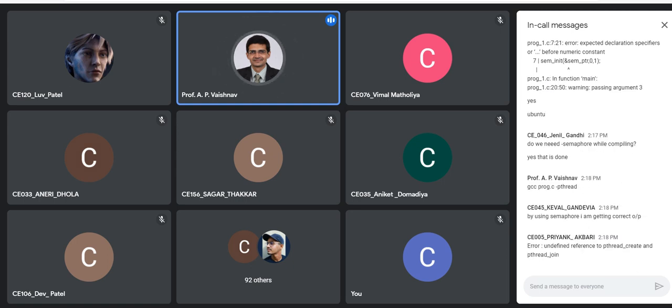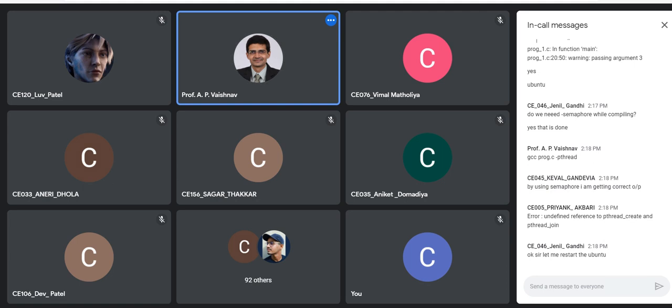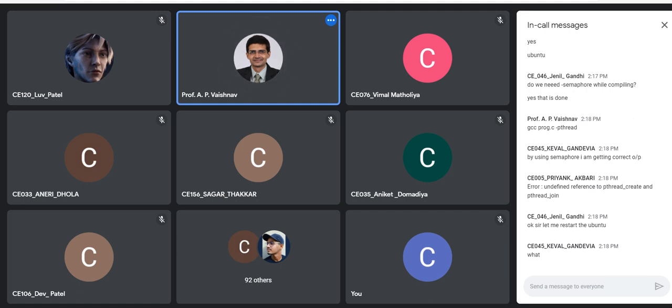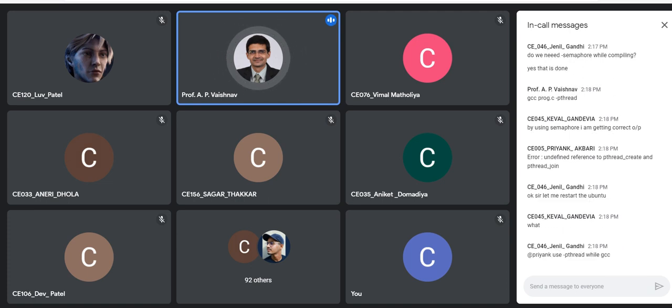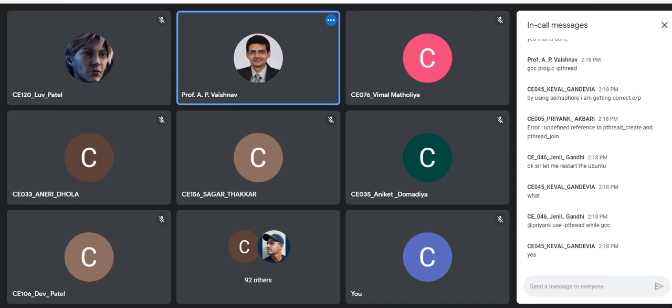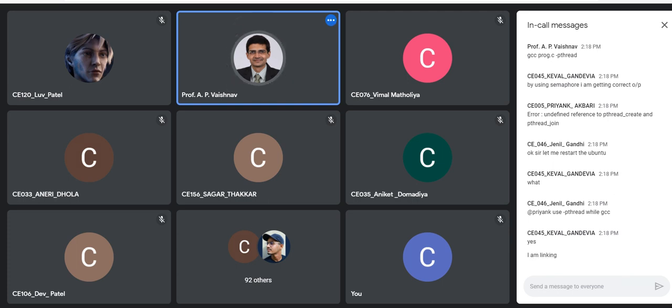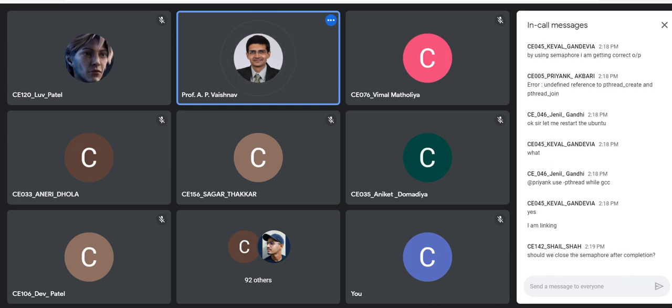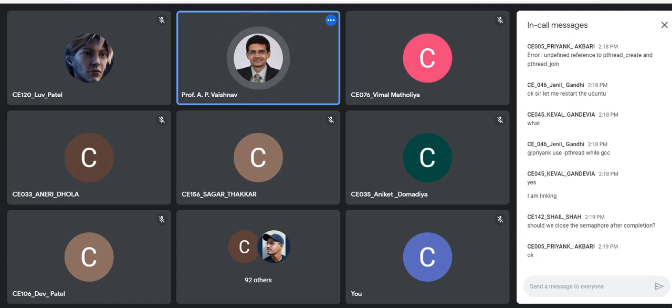Okay, okay. You are adding that to semaphore, Keval? Yes, Janil, wait and you can try the solution given by Keval. It might work. Yes, using semaphore, you are getting correct output means what? You are linking your program to the semaphore library or not? Yes, Priyank, your error can be solved using hyphen pthread or hyphen lpthread. Okay, okay. Yes, so that is the same solution. You can try.